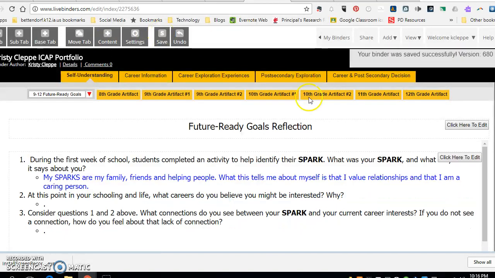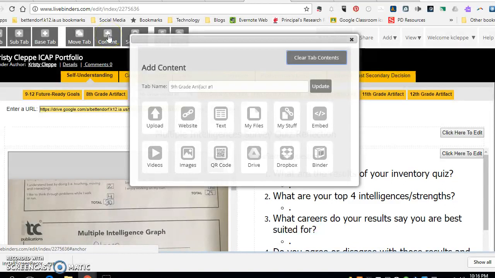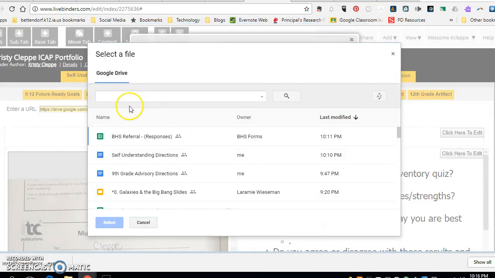And then the next thing that they need to update is their ninth grade Artifact 1. So if they click on there, they may not have this image box over here. So how they get that image box is students will need to go up to the plus content and click on that tab. And then once they have their image saved in Drive, they can click on Google Drive, and then they will go search for that image file.